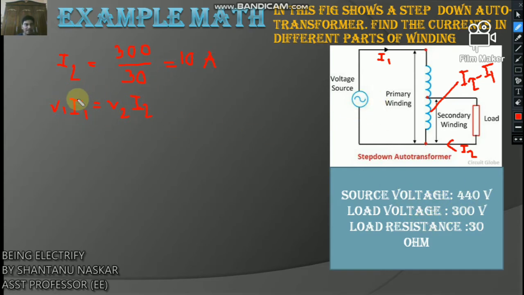So we can easily find I1, which equals V2 times I2 divided by V1, that is 300 times 10 divided by 440. That means the value of I1 is 6.82 ampere.